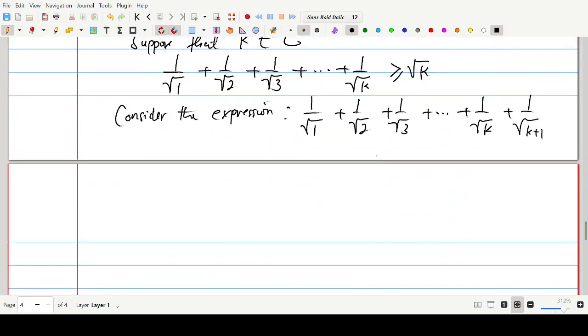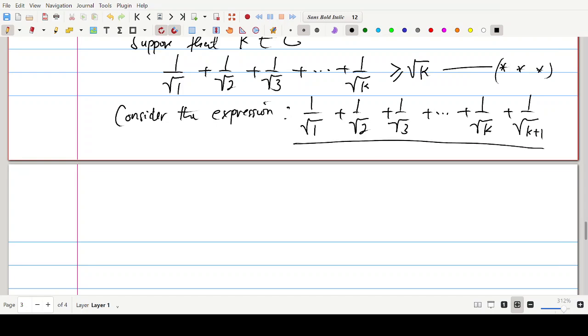Now, let me call this star star star, for example, because we shall refer to it. From star star star, we can create this expression by adding 1 over root k plus 1 to both sides of the inequality. You observe that?